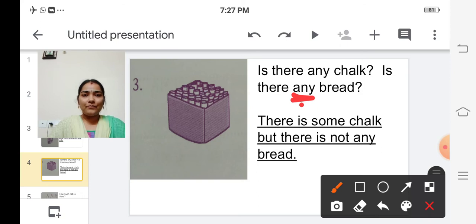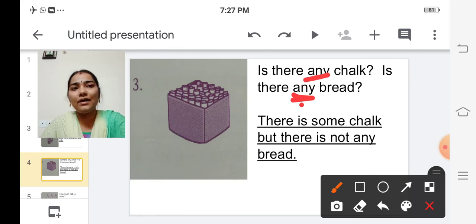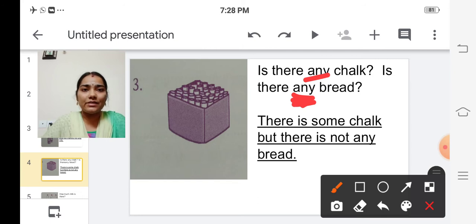Is it clear, children? Can you finish the remaining sentences? So finish the remaining sentences and answer the remaining questions. Okay, children, look at the picture. See what is there in the picture and then carefully answer the questions. You have to replace this any by some and you should not replace this any by some, because here there is no bread. Similarly, can you do?